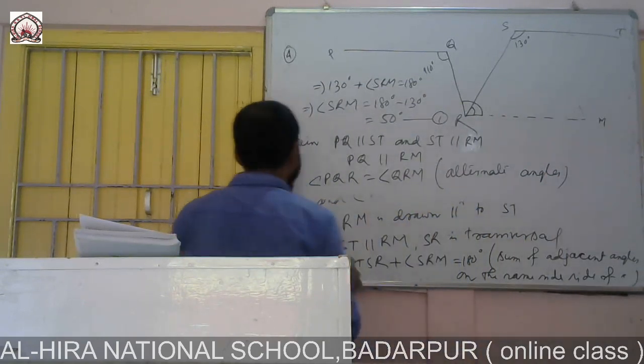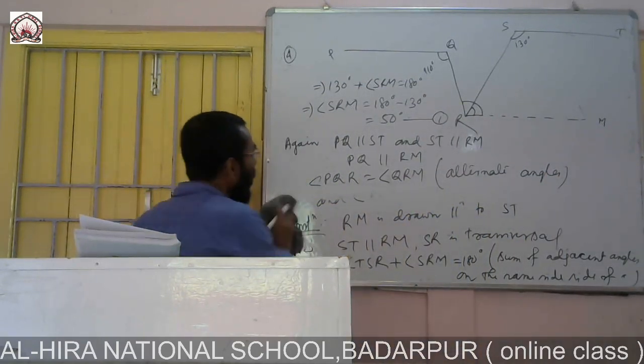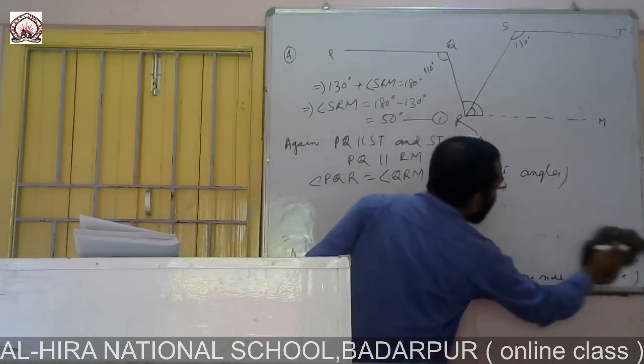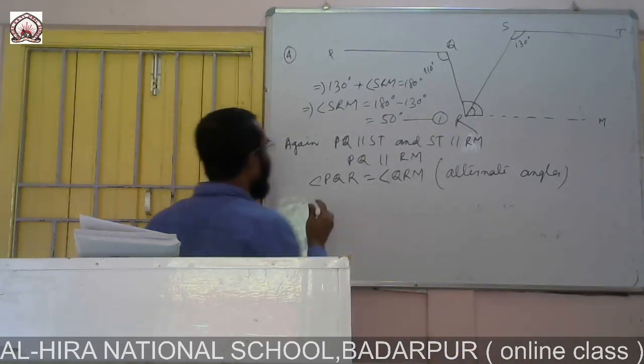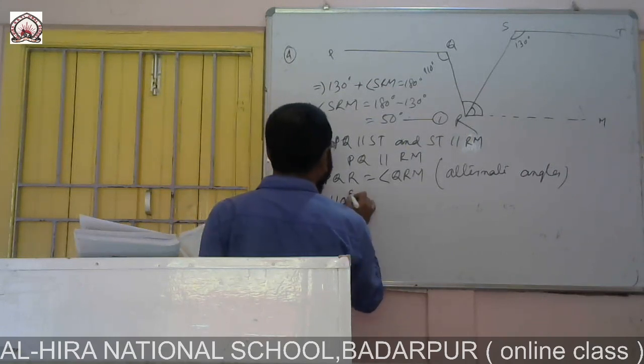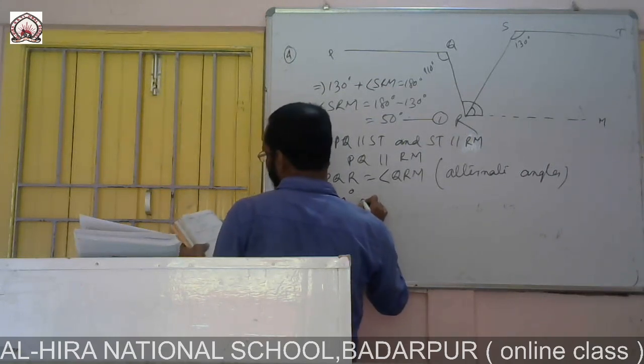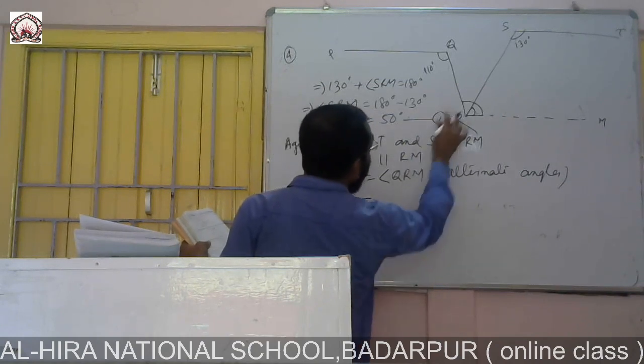So this is given as 110, this angle PQR. So PQR, 110, is equal to QRM.